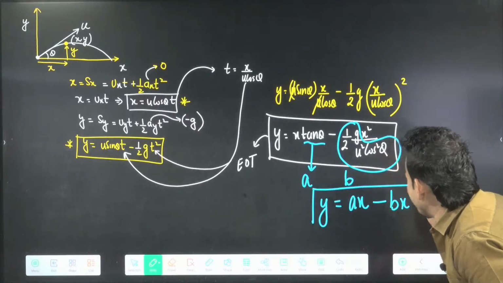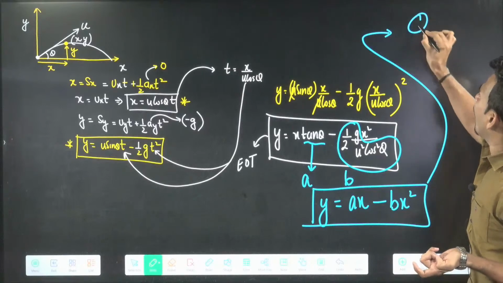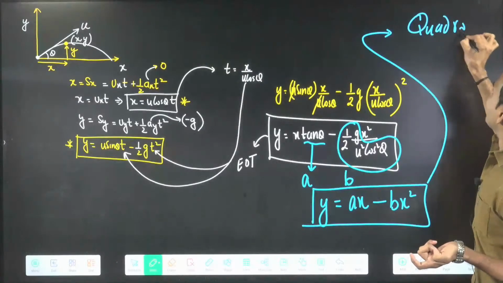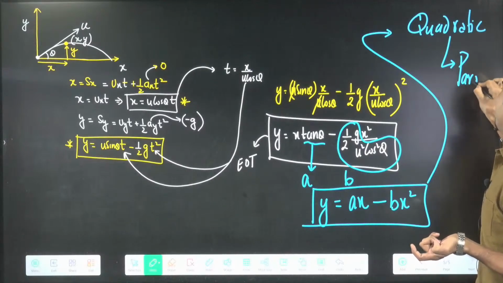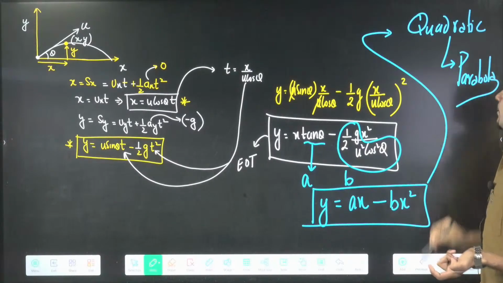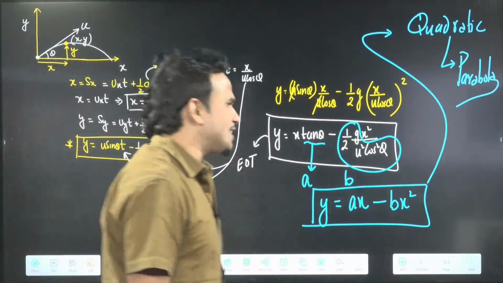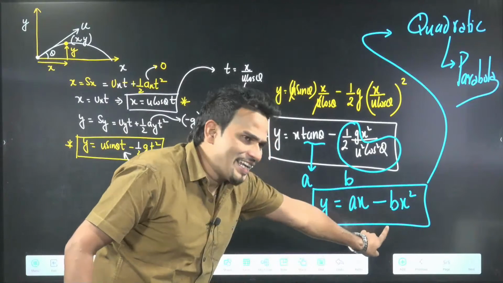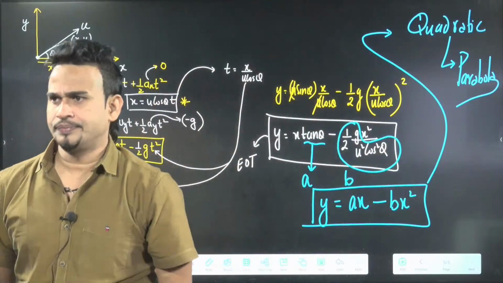And this equation is nothing new, you have studied it in class 9-10. This equation is a quadratic equation. Quadratic equation means the path of the projectile will be a parabola. You can write like this. This is the proof. If you see this equation, it is coming quadratic in nature. Quadratic in nature means the path will be a parabola.